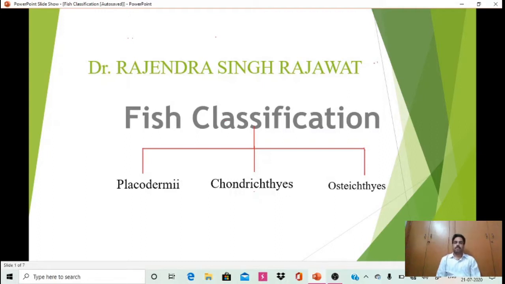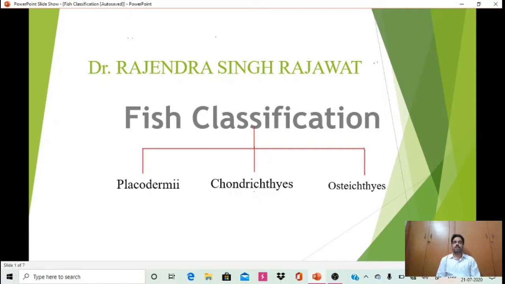As we have already discussed in our previous videos, let us recall that the fishes have been divided into three classes. The first class is Placodermi, second is Chondrichthyes and third is Osteichthyes. The classification depends most importantly on the unique characters of fishes and the presence of endoskeleton that may be bony or cartilaginous, and the locomotory organ.